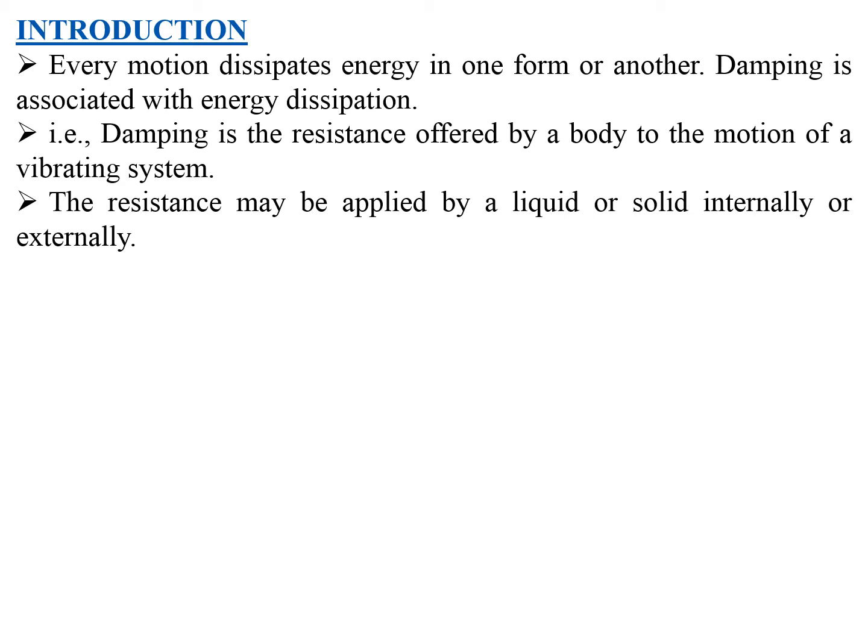Okay, so as I have told, every motion dissipates energy in one form or another. Damping is associated with energy dissipation. One more thing is damping is the resistance offered by a body to the motion of a vibrating system. So damping creates a resistance for the system.